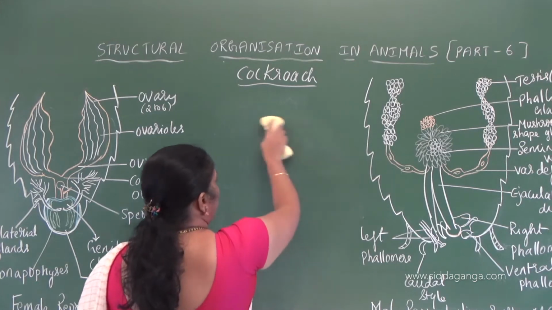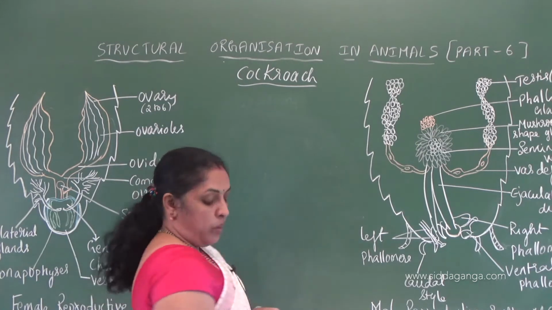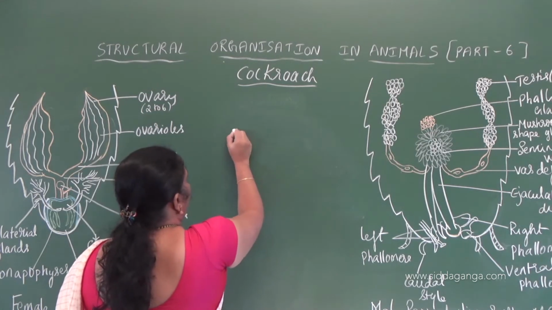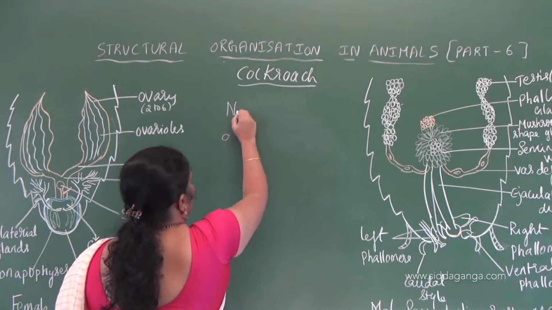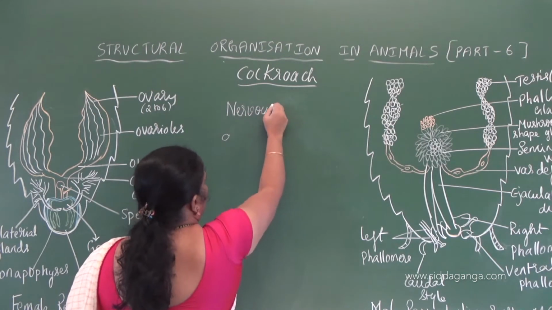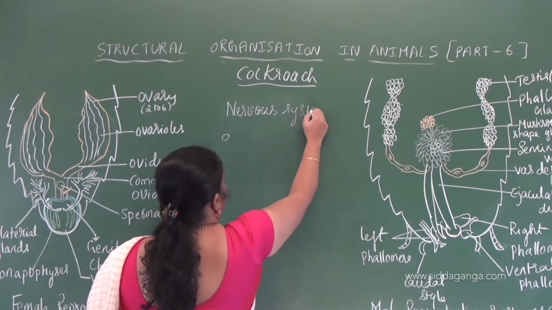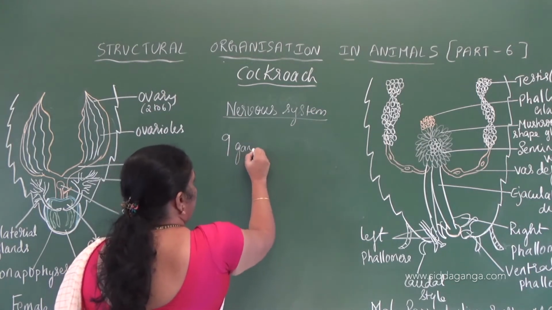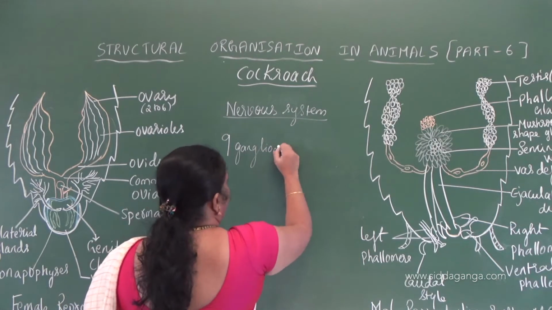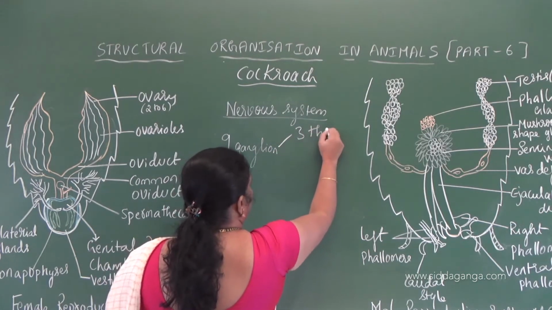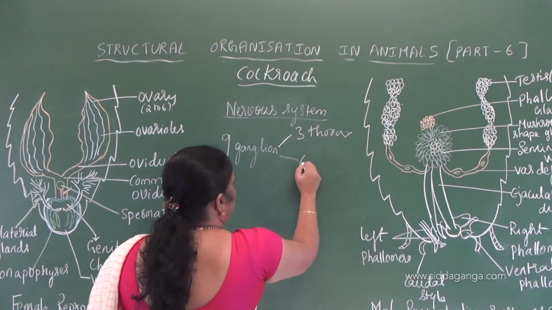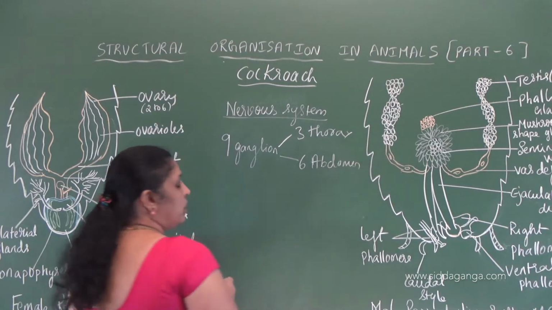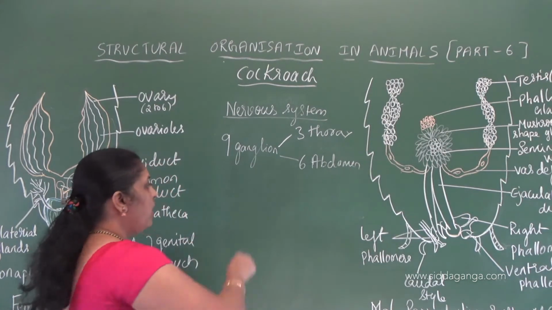Then coming to the nervous system, we see 9 ganglia. So in the nervous system of a cockroach, we see 9 segmented ganglia. Of these, 3 are present in the thorax and the remaining 6 are present in the abdomen. Understood? We see the ganglia.